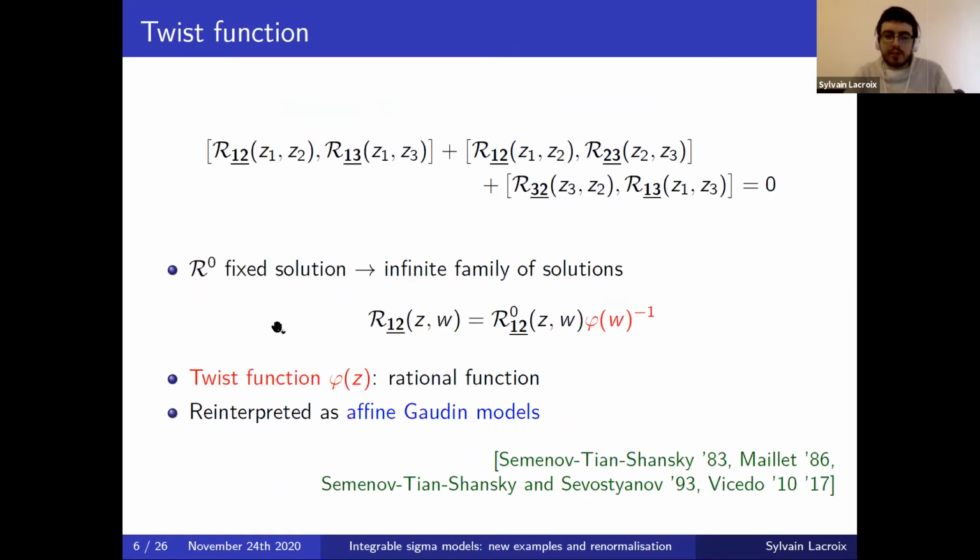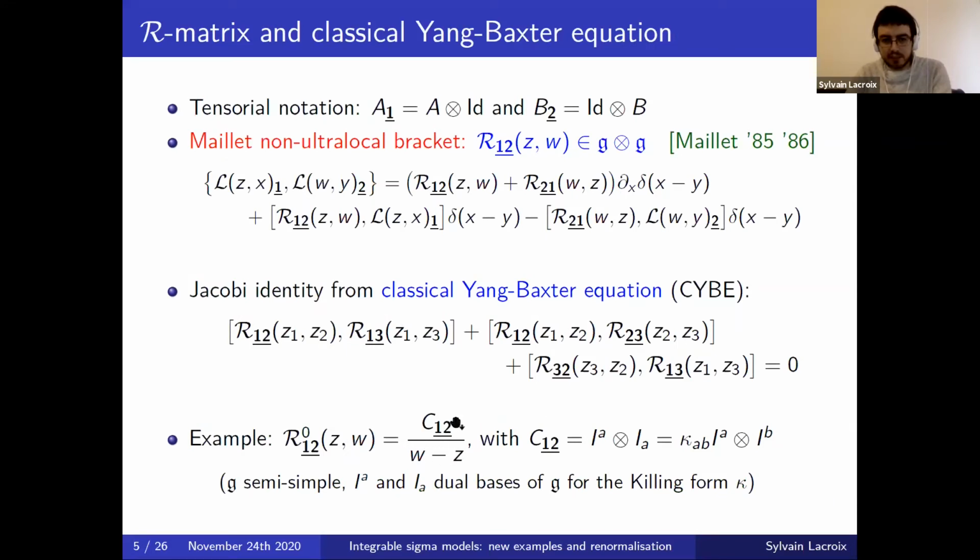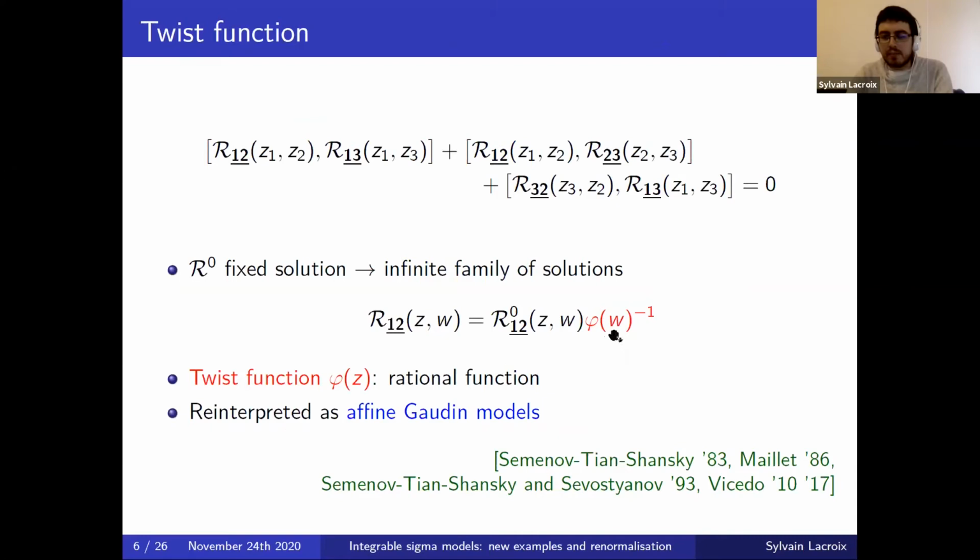And now I would like to make a quite simple but important observation for this talk, which is the following. If we start with a fixed solution R0 of this classical Yang-Baxter equation, so typically this Casimir divided by w minus z, and we multiply it by a function of the second spectral parameter w, and this function I will call phi inverse, then we get another solution, because we see that in the equation, the second spectral parameters are always z2 and z3. So the function will just factorize out and we get another solution. So starting with a fixed solution, we get an infinite family of solutions labeled by a certain rational function phi of the spectral parameter. And this is exactly what I called in the introduction the twist function.